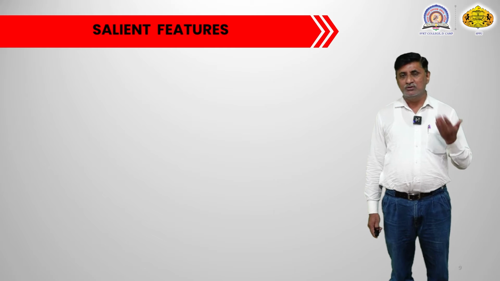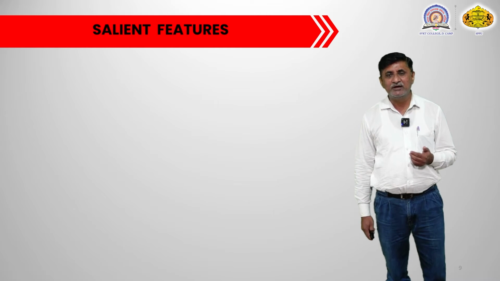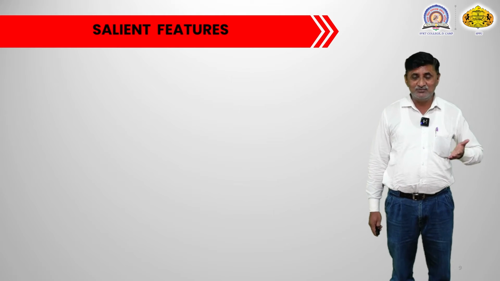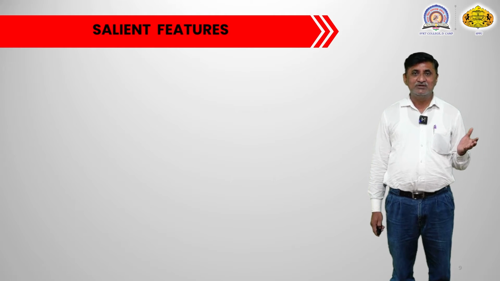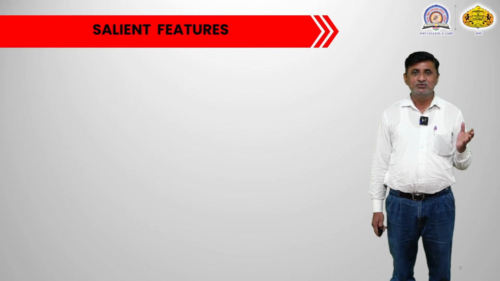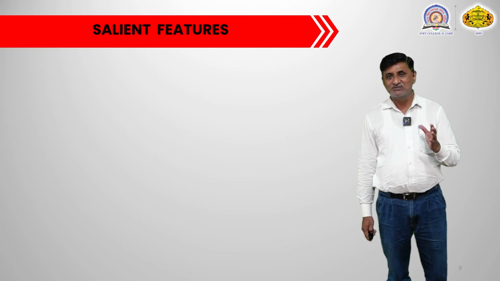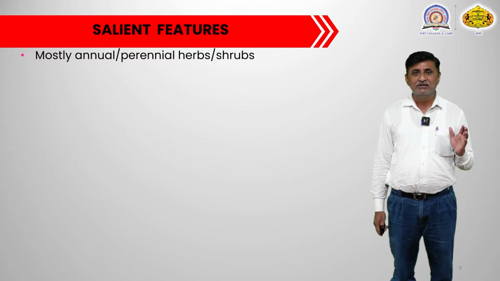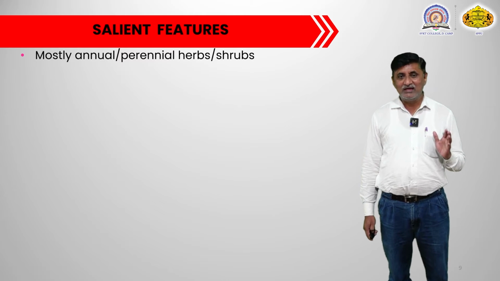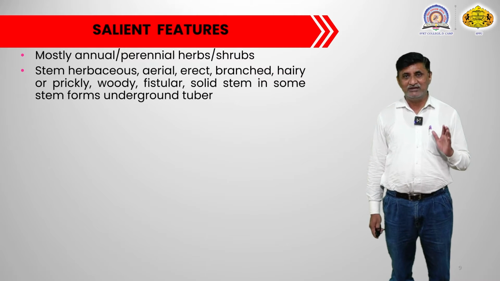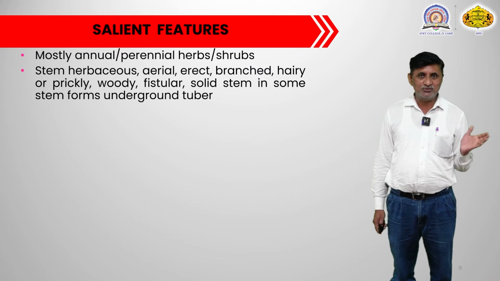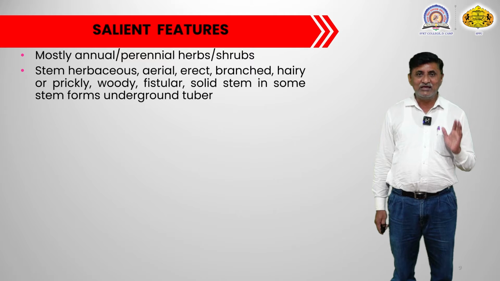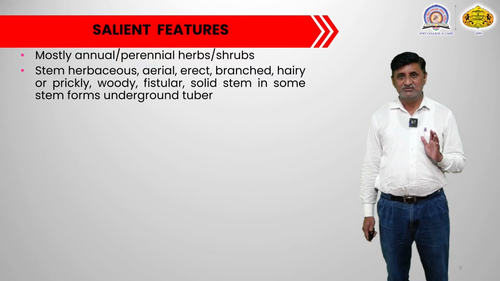Now we are going to study the next point with respect to this family, and we have to understand the salient features, meaning the different characters present in different parts of the plant species belonging to this particular family. First, the plants belonging to this family are mostly annual or perennial, meaning their life cycle may be annual or perennial, and mostly they are herbs or shrubs.